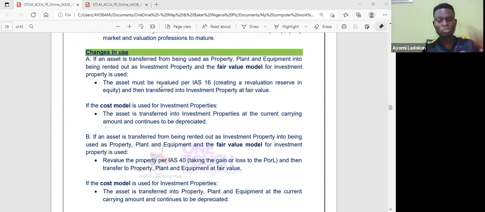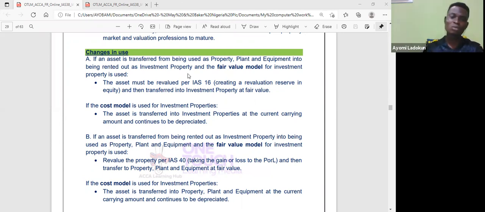Now, when I come to revaluation deficit, otherwise known as revaluation loss or downward revaluation under owners occupied property, where do I take it to? I take it to profit or loss account. So you need to take note of that.